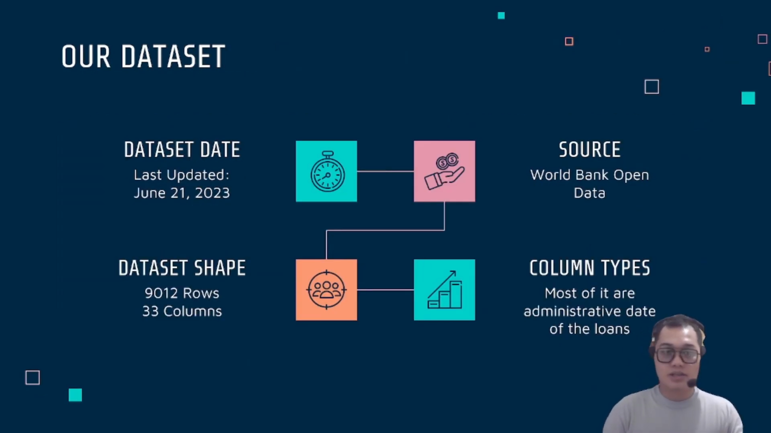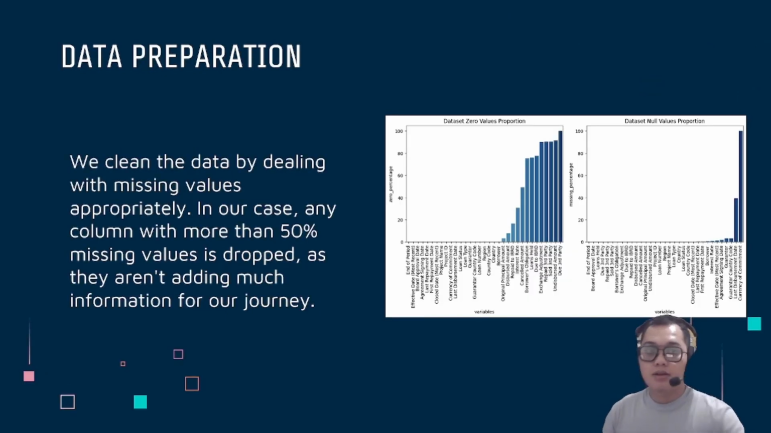This is our dataset, sourced from the World Bank Open Data, and the dataset was last updated on June 21st, 2023. The dataset shape is 9,012 rows and 33 columns. As for the column types, most of them are just administrative data of the loans. All right, these are some of the insights from our data.